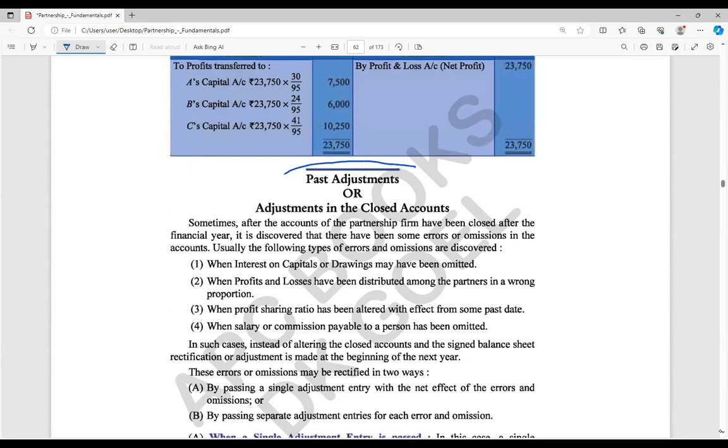Okay. Now one topic is given here. This topic also we are going to see, that is past adjustment account. Is this part there in the syllabus this year or was it removed? I don't know. I'll check it once because I don't remember this. Just check once whether the past adjustment topic is there this year or not, because last year it was not there. I am also checking.